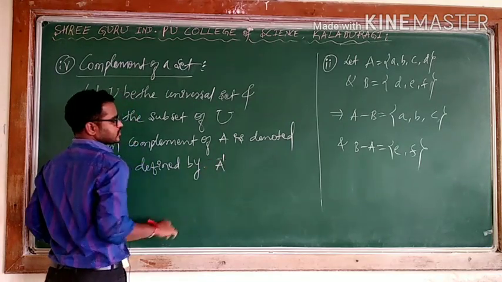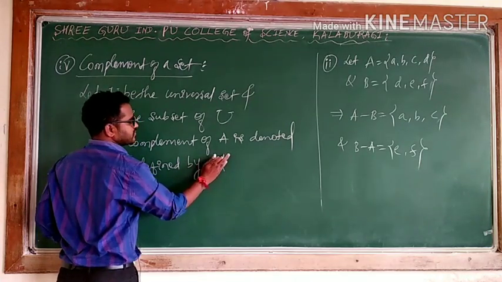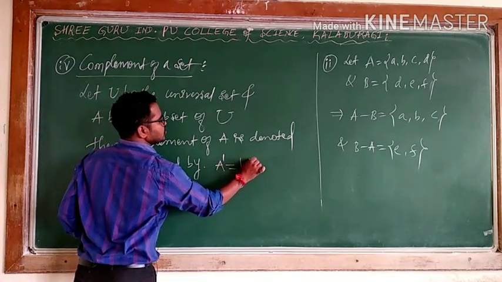A dash indicates the complement of A, which is equal to U minus A.